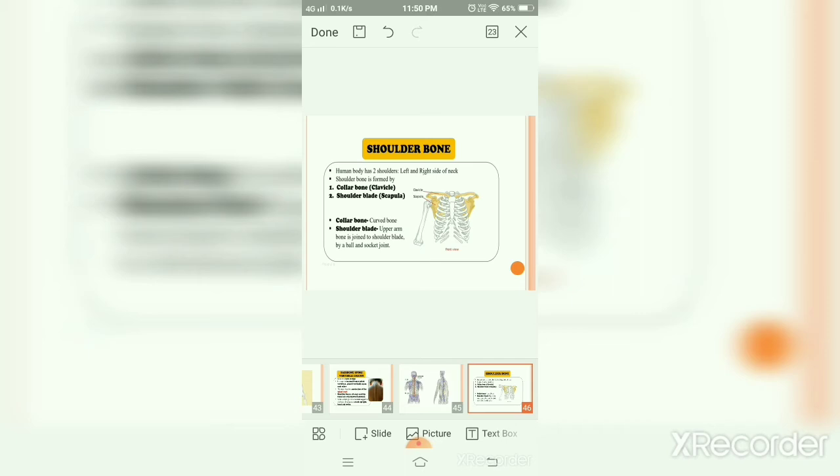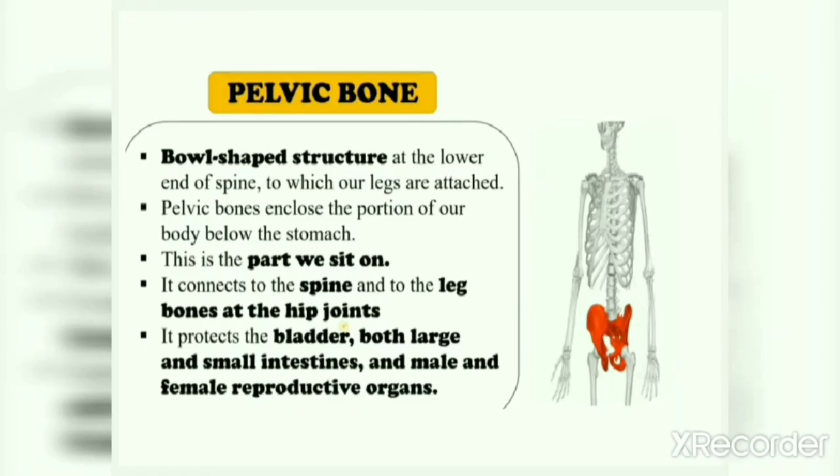Now, your upper arm bone is joined to the shoulder blade by ball and socket joint. As you can see, your upper arm joins to this shoulder blade by ball and socket joint. Okay. This bowl-shaped structure at the lower end of the spine, to which our legs are attached, is the pelvic bone. As you can see, your legs are attached to your pelvic bones. Now, pelvic bones enclose the portion of your body below the stomach. This is the part we sit on. Okay. It connects to the spine and to the leg bones at the hip joints. As you can see, this pelvic bone connects to the spine and to the leg bones at hip joints.